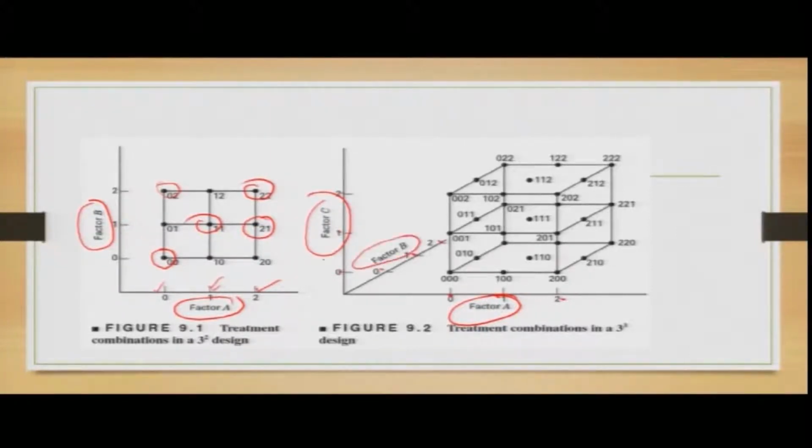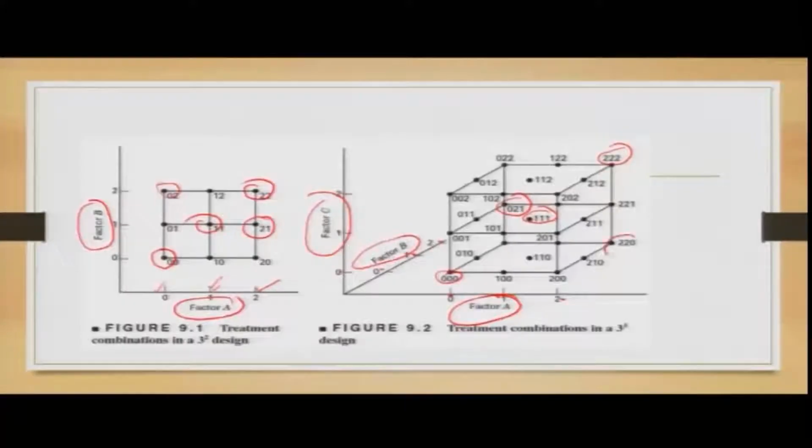So, this is B. Now, the combinations if you do, this would mean it is low for all 3 A, B, C. If you do this, it is high, high, high for A, B, C. If you do this 1, 1, 1, it is intermediate, intermediate, intermediate for A, B, C. If I consider this one 0 2 1, it will basically mean, going in the sequence of A, B, C, it will be low for A, high for B, and intermediate for C.